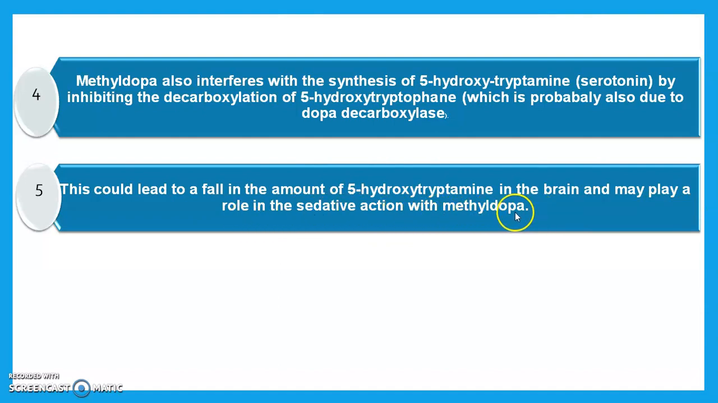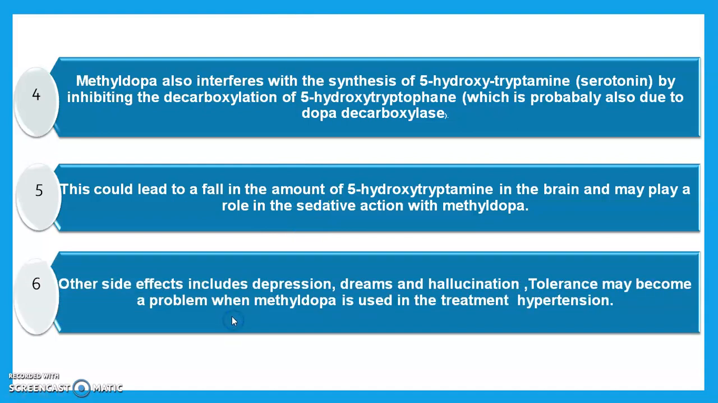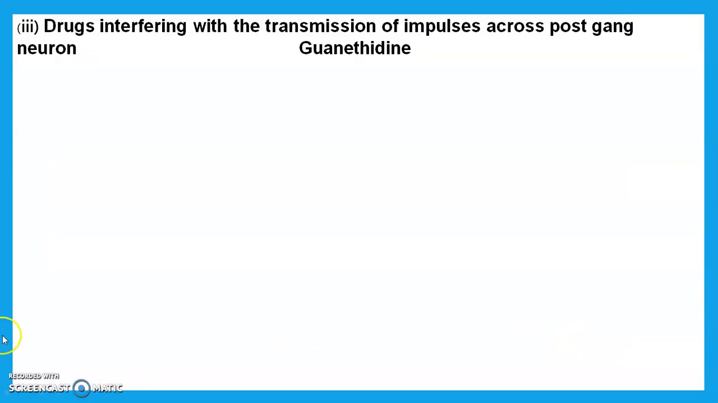That's why if we take methyldopa, the person has a little bit of sedation, because methyldopa can interfere with the synthesis of 5-hydroxytryptamine, which is responsible for the sedation. Other side effects include depression, dreams, and hallucination. Tolerance may become a problem when methyldopa is used in the treatment of hypertension.